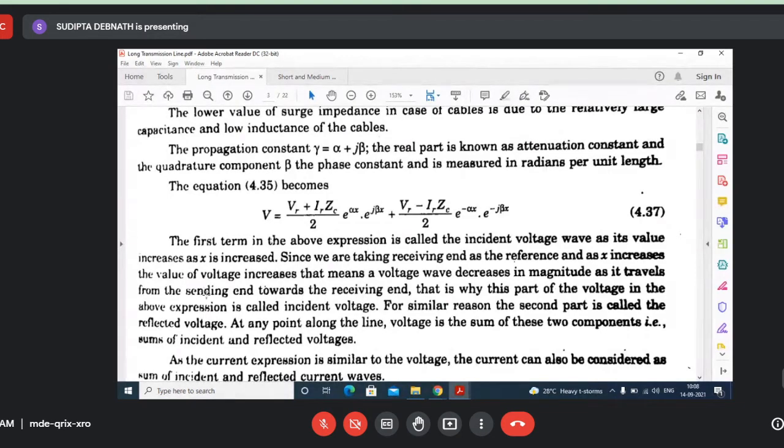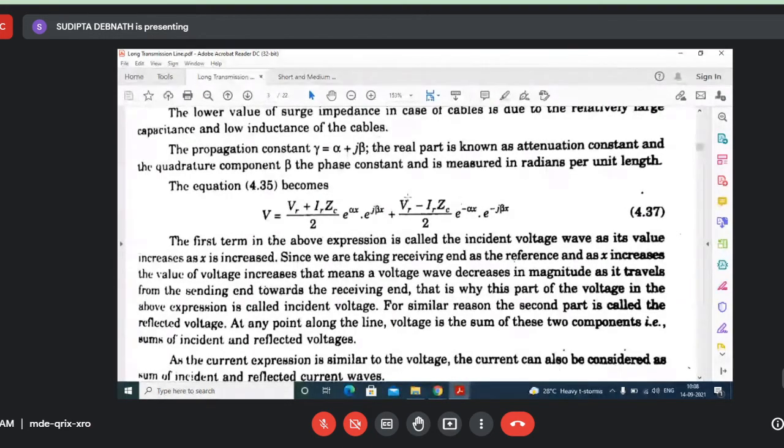That is why this part of the voltage in the above expression is called incident voltage. For a similar reason, the second part is called the reflected voltage. At any point along the line, the voltage is the sum of these two components, that is, the sum of the incident and the reflected voltages.